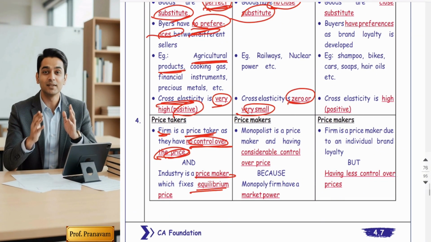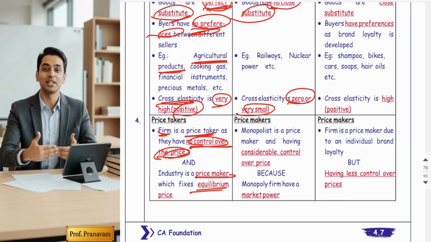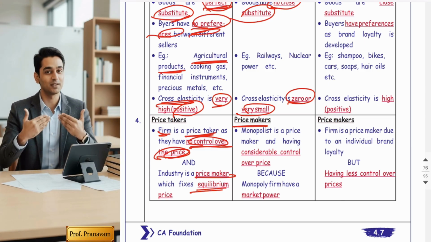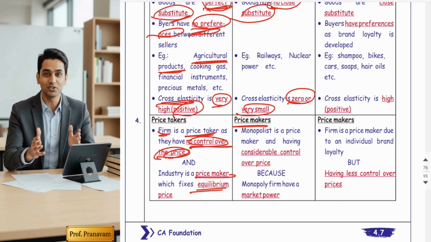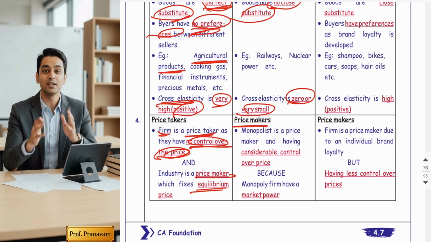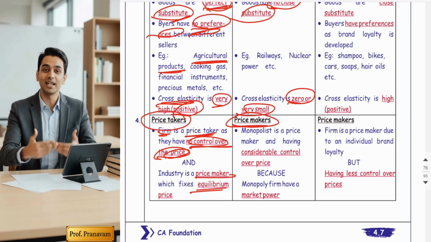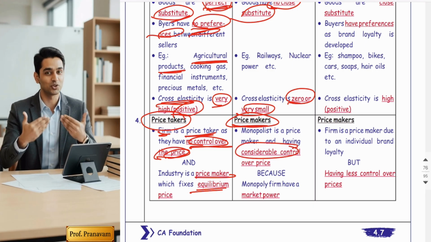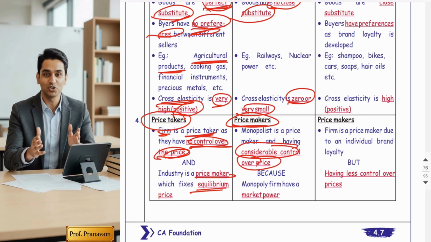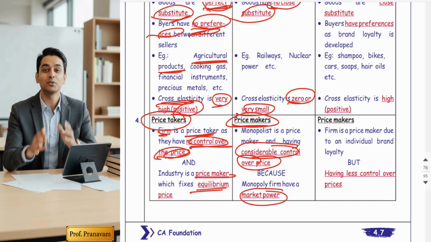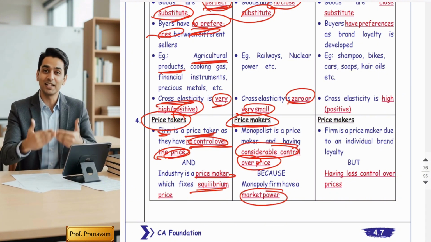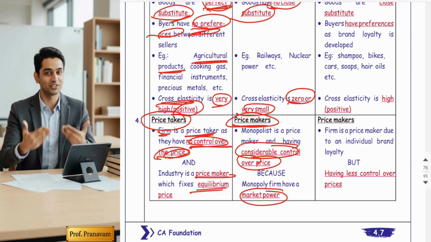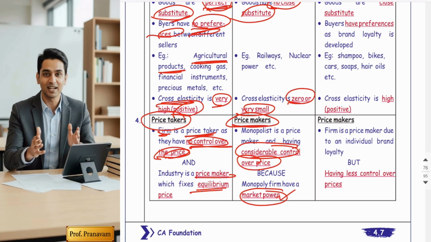Okay. Now, fourth feature, the question arises, are monopolists price makers or takers? Guys, perfect competitors are the price takers, but monopolists are the price makers. The monopolists decide the price, they have full control over the price because they have the market power. Whenever they feel they can increase the prices, even double the prices, they can, and whenever they feel they can reduce the prices.